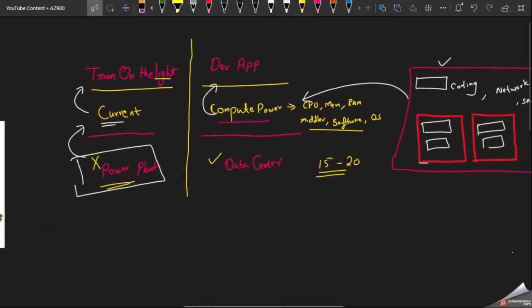Using this current we can turn on the light. From here only, the cloud came in. Like they manage the power plant, the cloud will manage the data center for us. They will provide compute power to us. Using this compute power we can develop applications. This is why we need cloud computing.